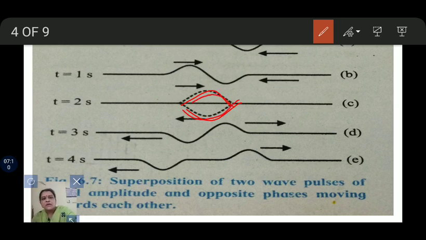That means the two waves are out of phase. After crossing each other, both the wave pulses continue and maintain their individual shapes as in figure A. In figure A and figure E, the position of the waves is again the same.